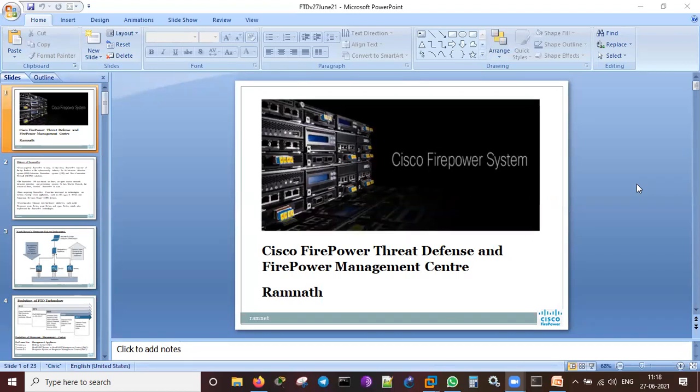Then we can go ahead and upload the things to upgrade the normal ASA to become a Firepower Threat Defense. It is possible. We can upgrade the normal ASA to become an FTD. It is possible. But once you've done that as an FTD, whatever functions we were doing on an ASA, we can still continue with that. But the OS is actually getting changed. The commands are getting changed.